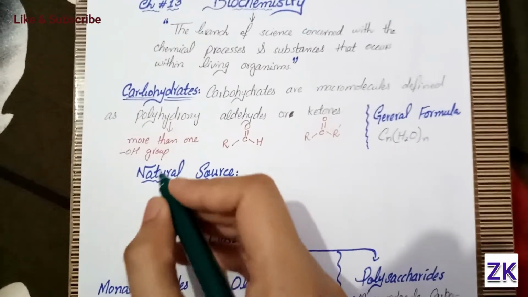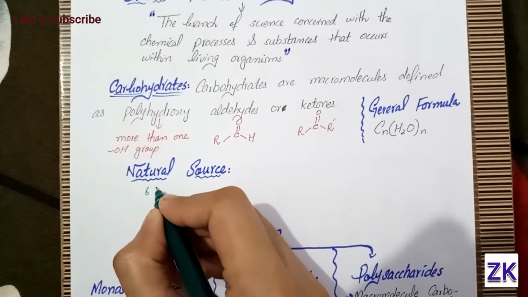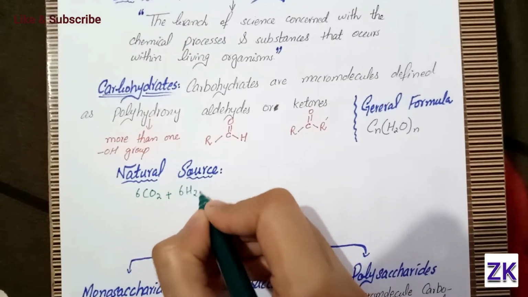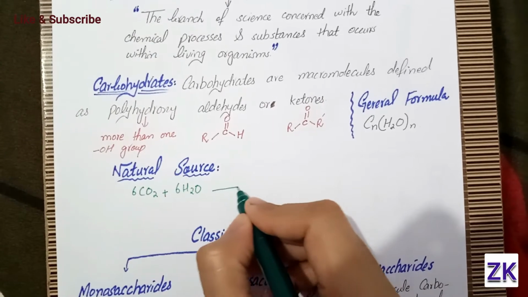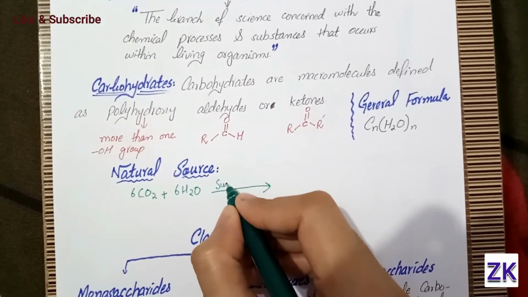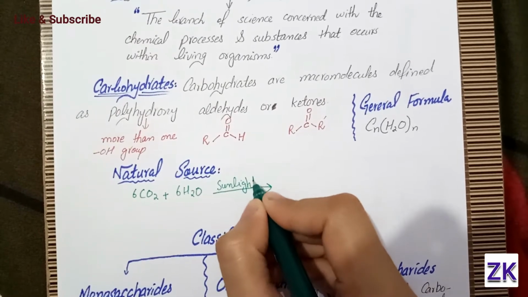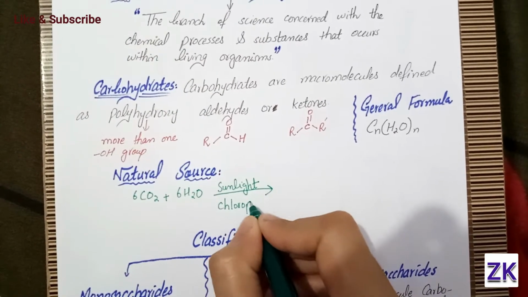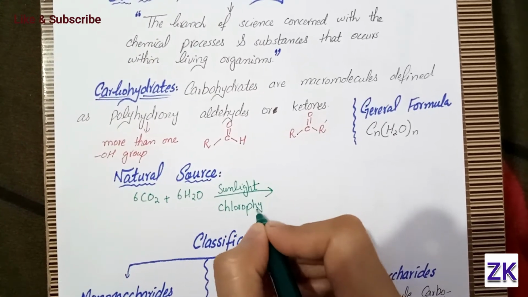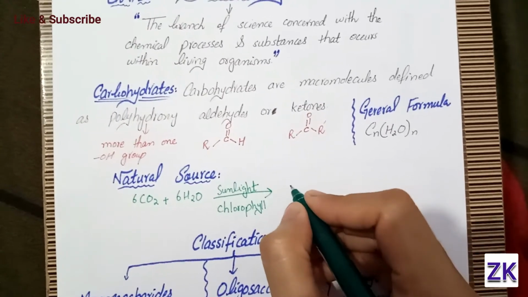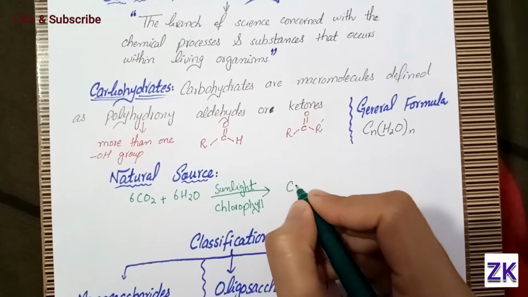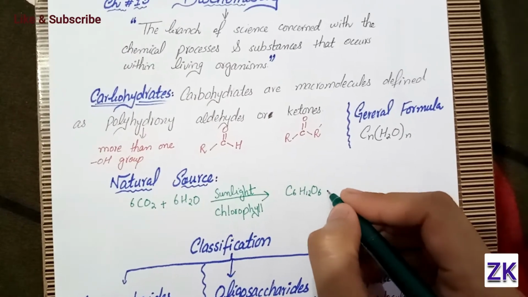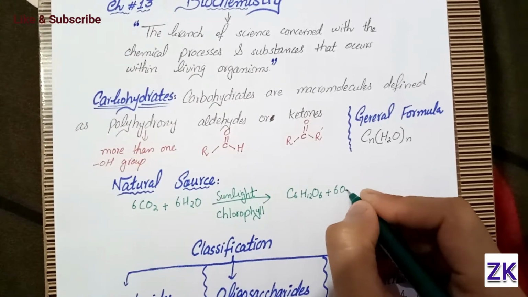When photosynthesis occurs, when carbon dioxide reacts with water molecules in the presence of sunlight, on the part of the plant where chlorophyll is present, we will get the carbohydrate having the formula C6H12O6 with an oxygen molecule.